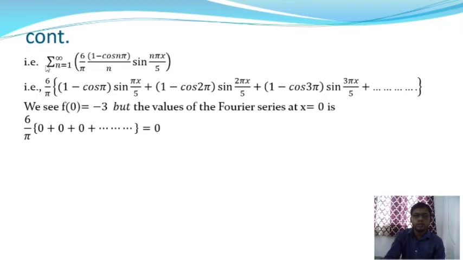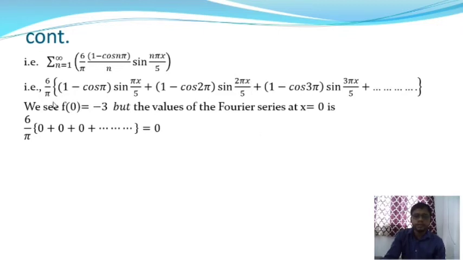So the Fourier series expansion for the function f(x) is approximately equal to summation over n is equal to 1 to infinity of 6 by pi into (1 minus cos n pi) by n into sin n pi x by 5. So that is 6 by 5, a constant term. So 6 by 5 into (1 minus cos pi), if we put n is equal to 1 in that section, we will get this, into sin pi x by 5, plus (1 minus cos 2 pi) into sin 2 pi x by 5,